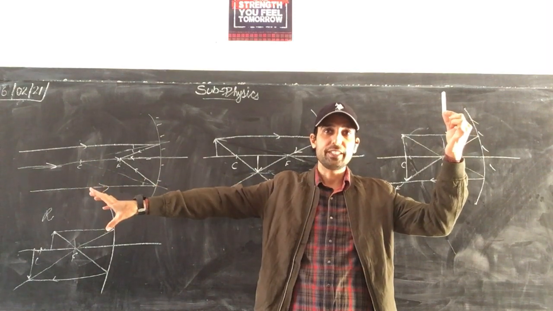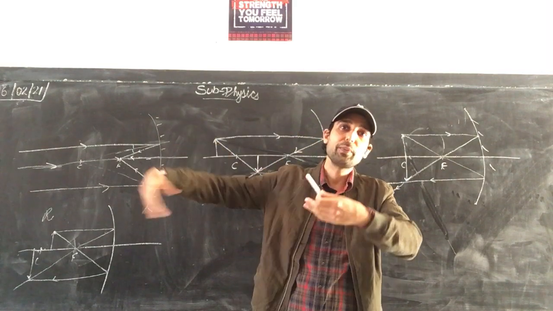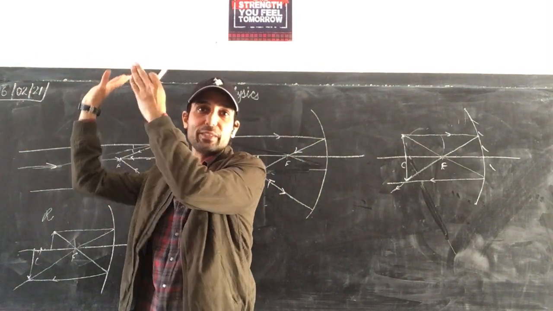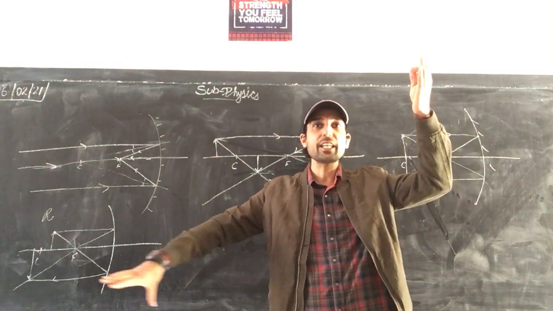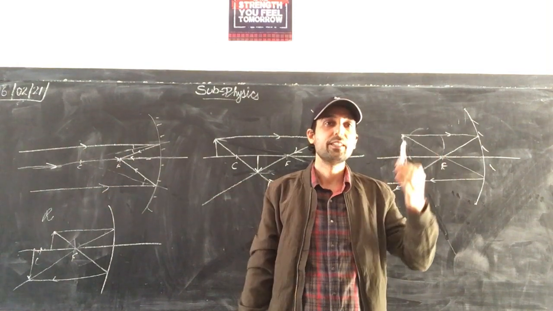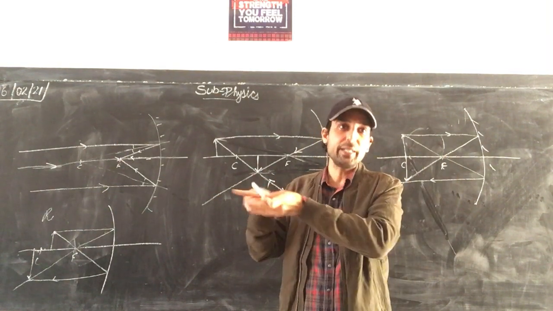Image will be at infinity. So then it will be a point? No, it won't be a point. It will be at infinity. Those rays meet at infinity. So it is increased in size, a very enlarged image. It will always be inverted because the rays are really meeting after reflection.